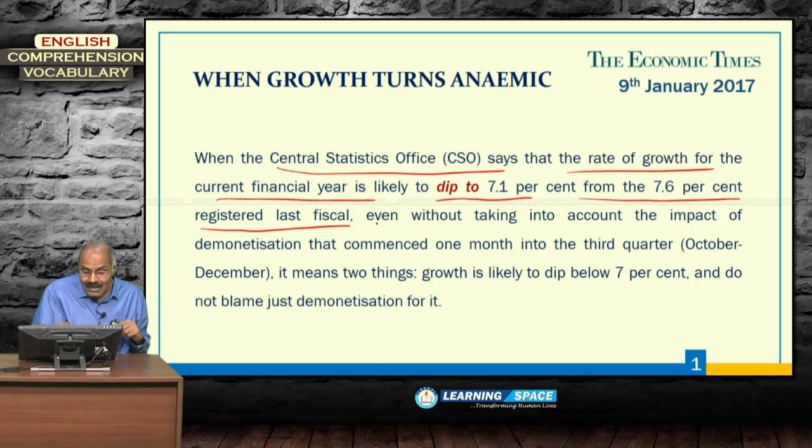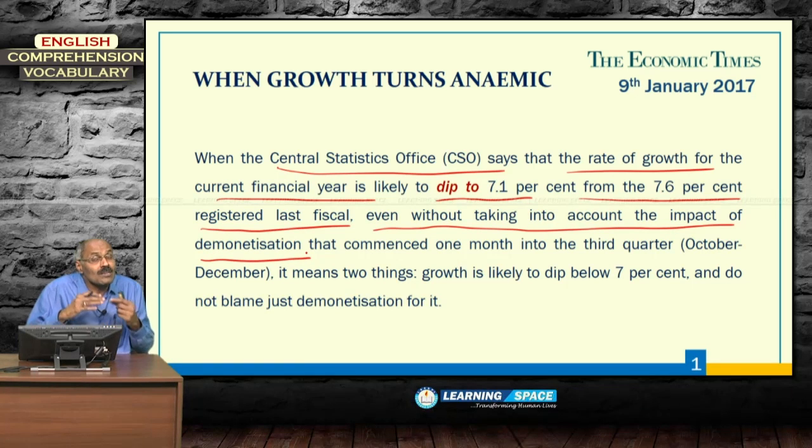Then continue, even without taking into account the impact of demonetization, the growth projection is 7.1%, right.